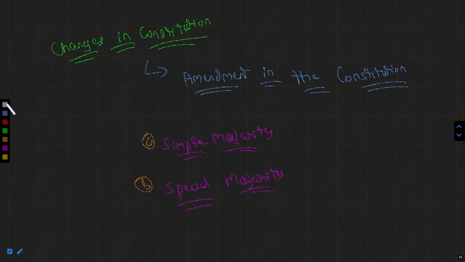Whenever we talk about the simple majority, only more than 50% is required.